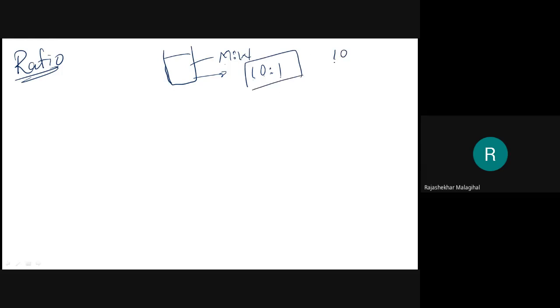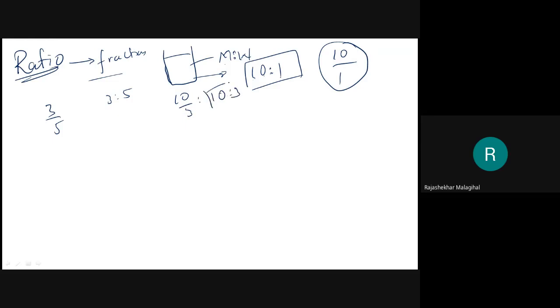You can write it like 10/1 also. 10/1 is called a fraction. Means you can convert ratios into fractions and fractions into ratios. 3/5 can be written as 3:5. Okay, 10/3 can be written as 10:3. Right? This is a ratio. Any doubts here?